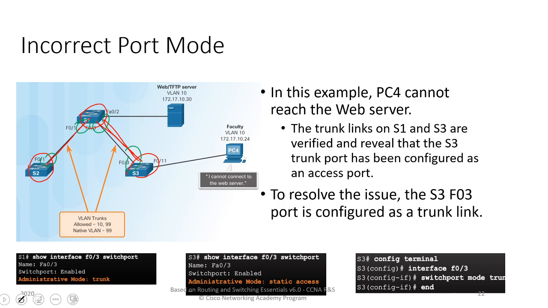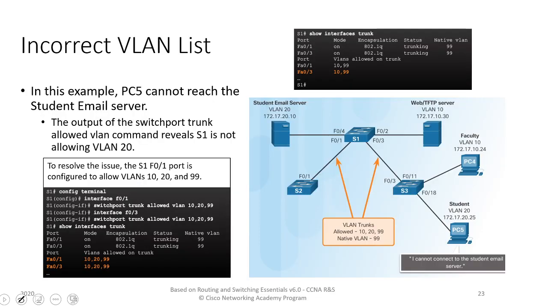But what we have is we have configured this F03 as an access port. So we will have to change the mode into a trunk to fix that problem.